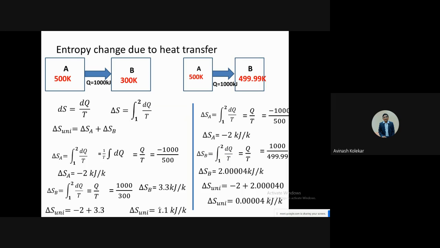While if you say that the entropy change is less, then you can say that the process is approaching towards the reversible conditions, which is the ideal conditions. So this is what we can have as a measure, that the process is approaching towards the ideal conditions or it is going away from the ideal conditions.